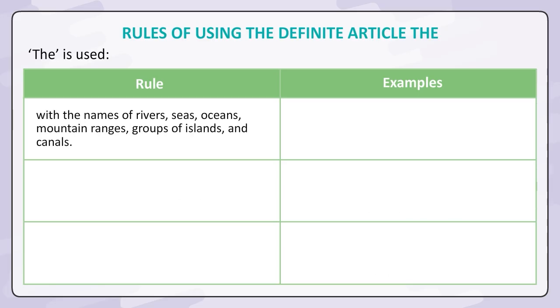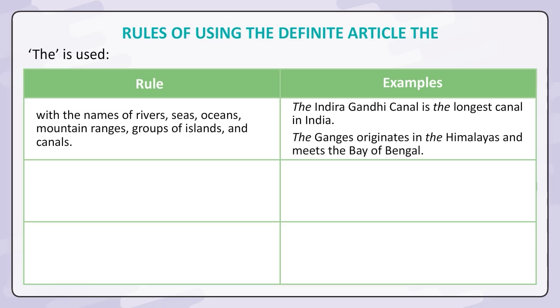With the names of rivers, seas, oceans, mountain ranges, groups of islands and canals: The Indira Gandhi Canal is the longest canal in India. The Ganges originates in the Himalayas and meets the Bay of Bengal.